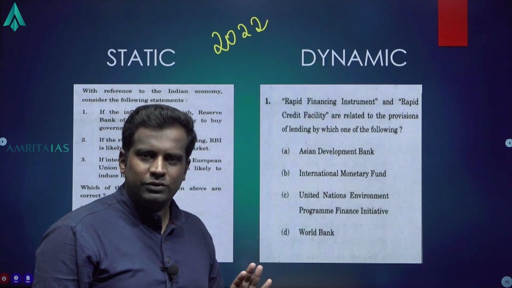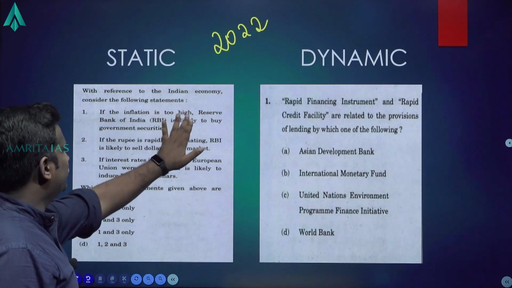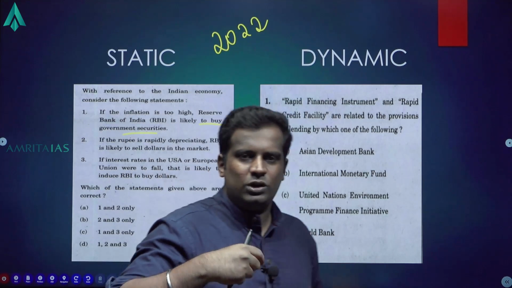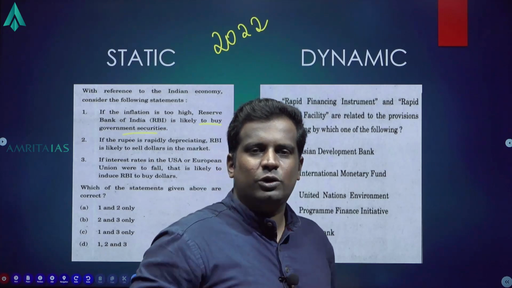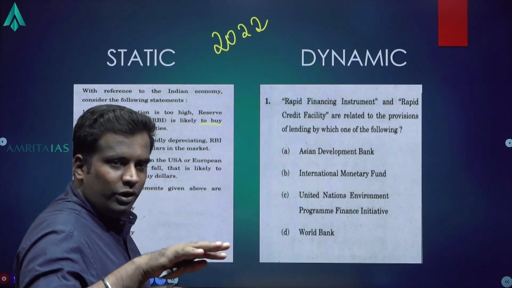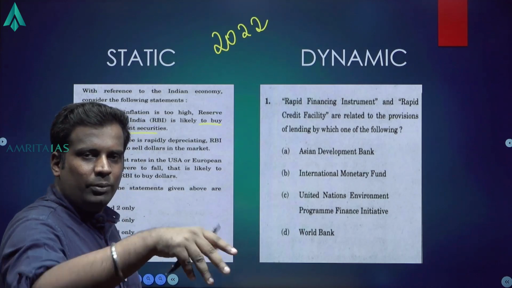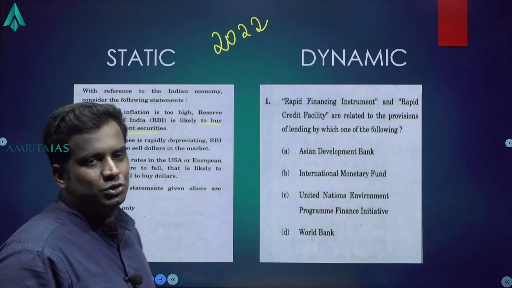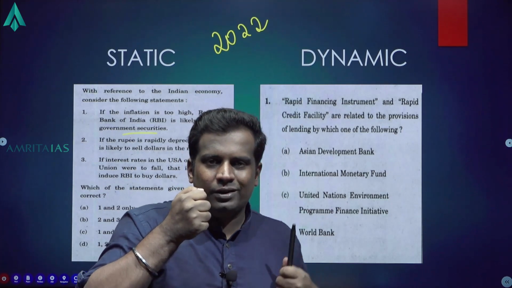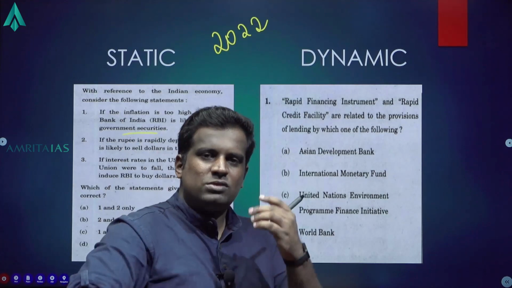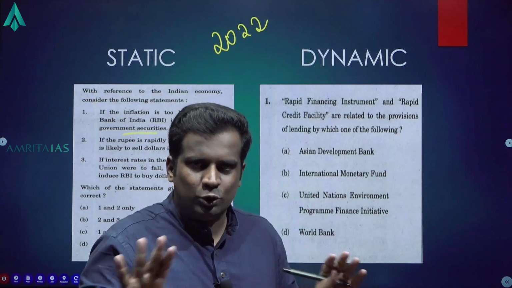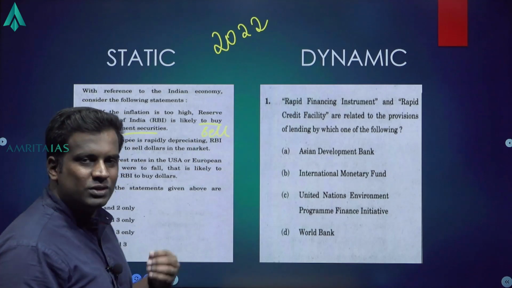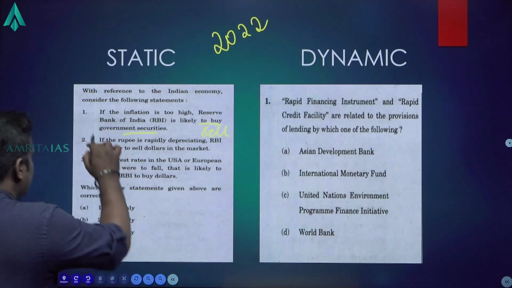This is a completely static question. Why? Look at the first statement. If inflation is too high, RBI is likely to buy government securities. If RBI buys government securities, RBI will have to infuse money into the economy. That means whatever the situation is, more money supply is going to come in, and when more supply happens, inflation is going to increase. So already the inflation is too high. When RBI buys the security, in return they have to give the money. So this will actually push up the inflation. So RBI is not going to do that. RBI is simply going to sell the securities. It's not going to buy, it's going to sell the securities to reduce the inflation. The first statement is wrong.